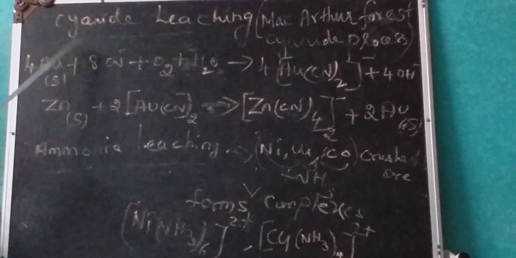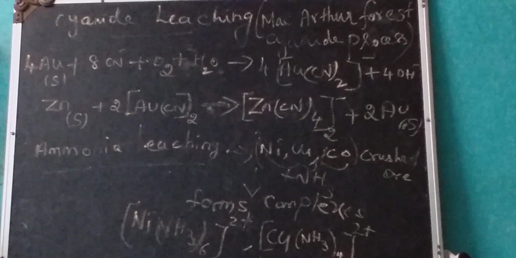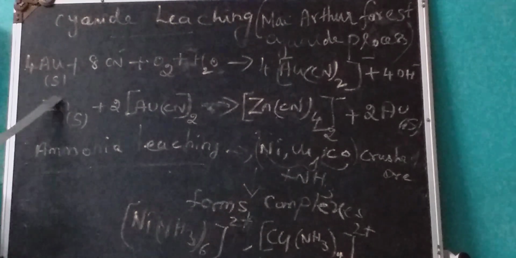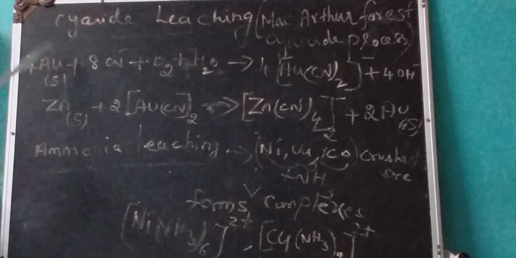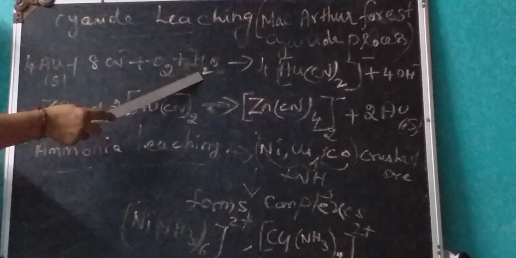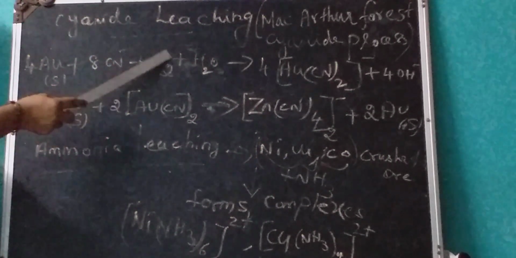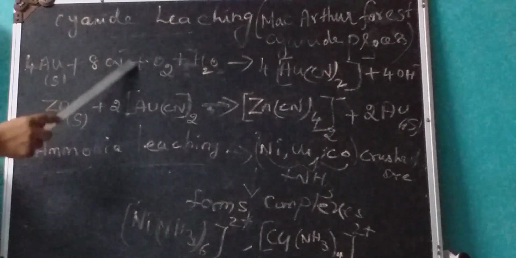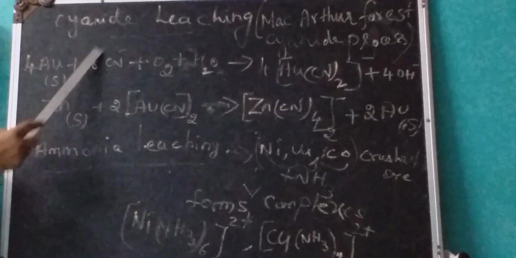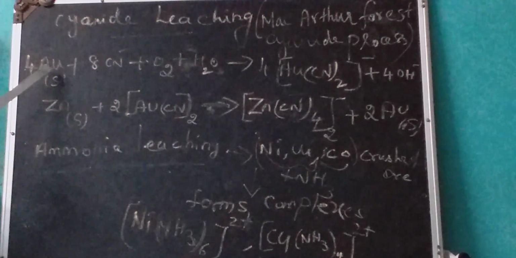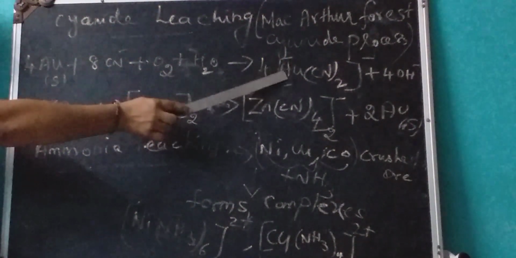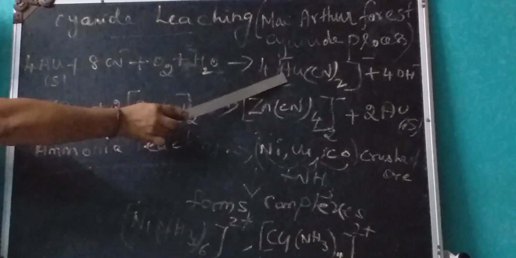In this cyanide process, the crushed ore of gold is leached with an aerated dilute solution. That means the crushed ore of gold is treated with a dilute solution of sodium cyanide. Dilute solution means we are adding water, and aerated means we are using oxygen. So the cyanide, aerated and diluted, acts as a solvent which is mixed with gold. It forms a soluble cyanide complex, that is auric cyanide. This we call a soluble complex.